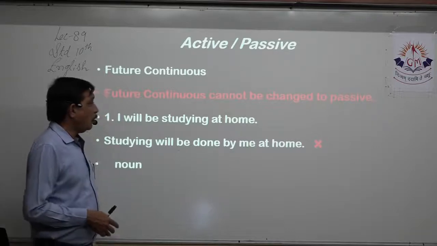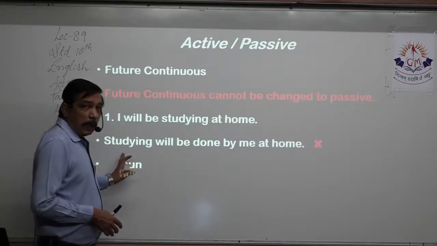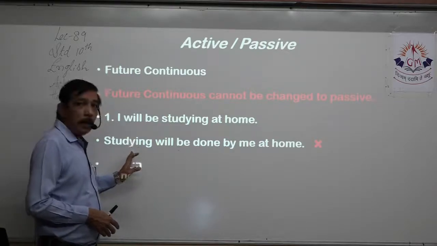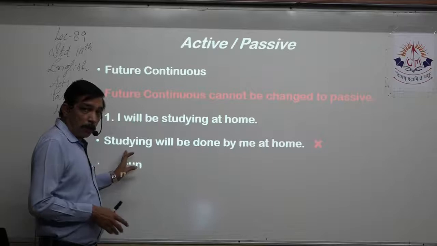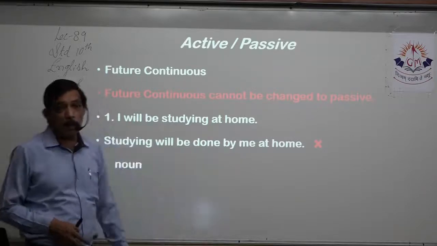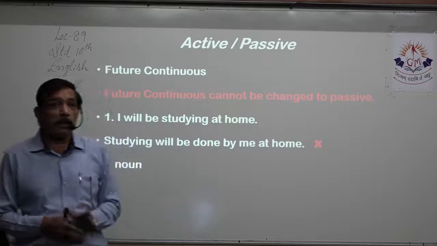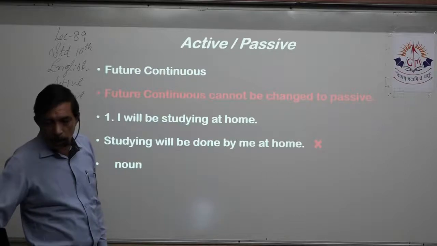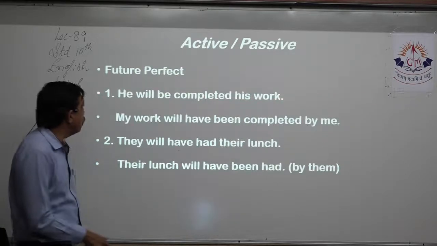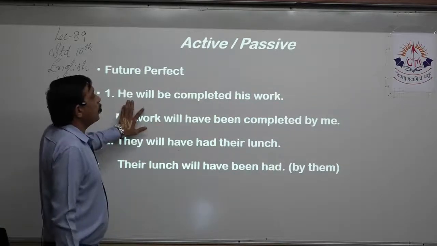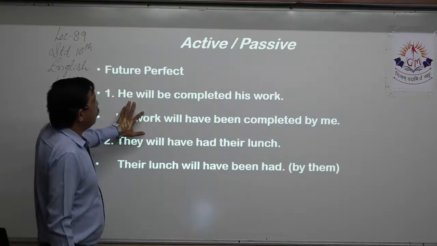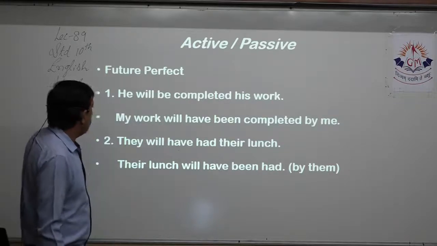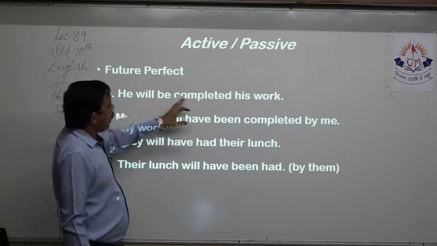Now, actually, by converting study into studying, we made that the noun, the gerund form of the noun. But we do not have a noun over here, right? So studying remains a noun. We do not have work that is being done over there, right? So it doesn't happen like that. Future continuous cannot be changed into passive. He will be completing. He will be completed his work. He will be future perfect. He will have completed his work.